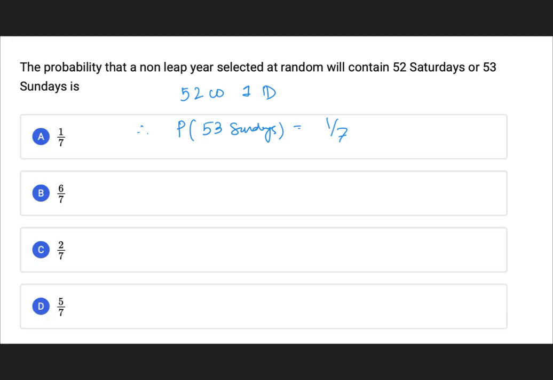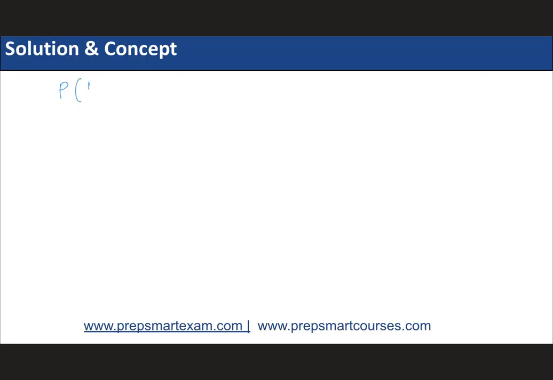So the probability of 52 Saturdays becomes 6/7, right? इधर तक we have understood. So continuing, probability of 52 Saturdays or 53 Sundays is 1/7. Okay, together it's 1/7. Therefore हमें निकालना क्या है, required probability कैसे निकालोगे.